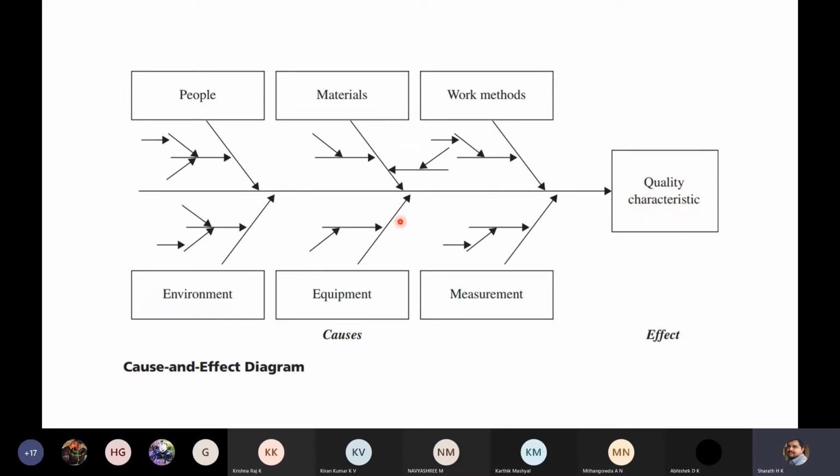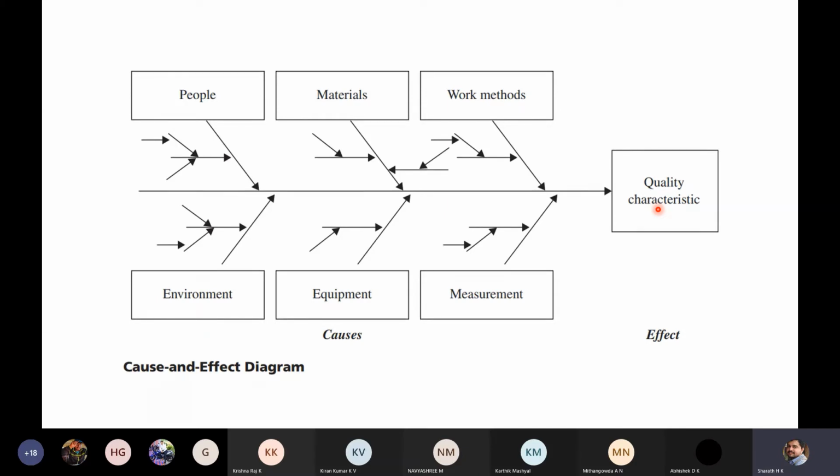So this is an example where you have considered the dimension of a product. Like that, for any problem, you can make use of this cause and effect diagram. It may not be related only to the manufacturing sector. You can even apply this cause and effect diagram to your personal life for various problems.